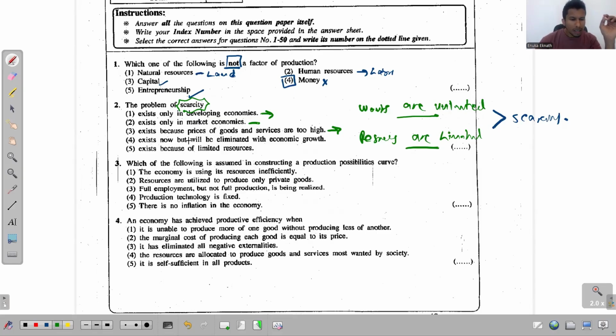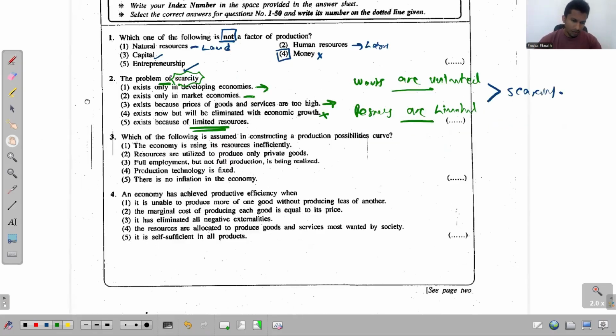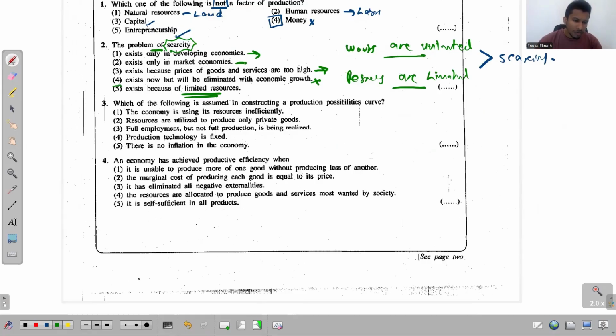The fourth one, exists now but will be eliminated with economic growth. No, that's why I earlier told you that this is a common problem for any type of economy. It could be an underdeveloped economy or a developed economy. For all the economies, this is a common problem, so this is also wrong. The fifth one says the problem of scarcity exists because of limited resources. Yes, 100% true. The resources are limited compared to unlimited wants, and that's why scarcity arises. So the answer for this question is the fifth one.